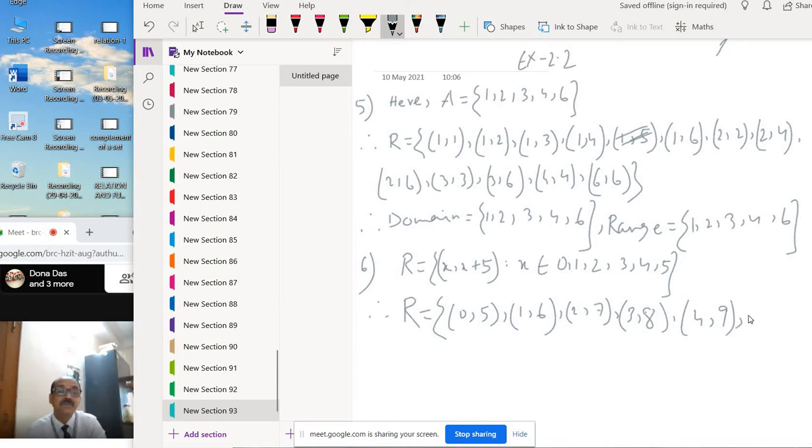Then 5 is also there, so (5, 10). So this is the relation.